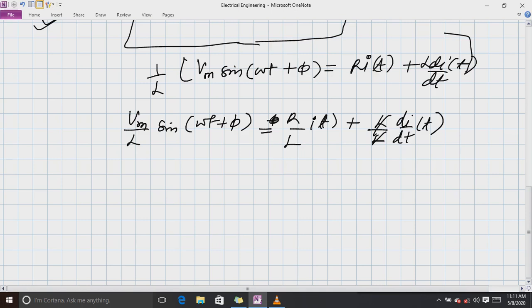Now this is a first order non-homogeneous equation. If anybody has a doubt what a first order non-homogeneous equation is, you can refer to my previous lecture of DC transients.